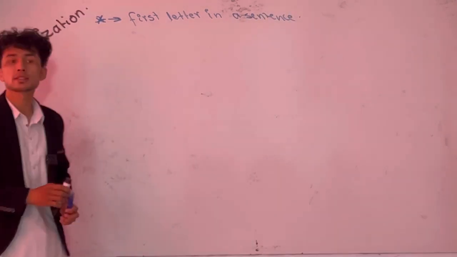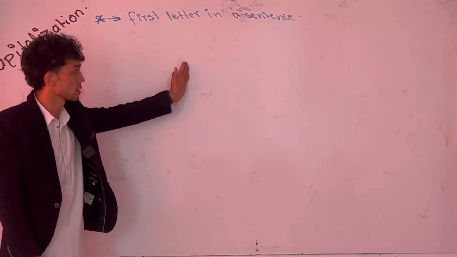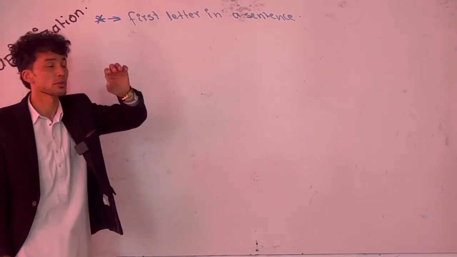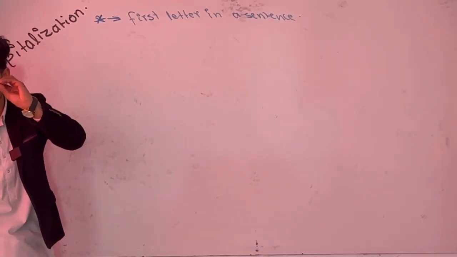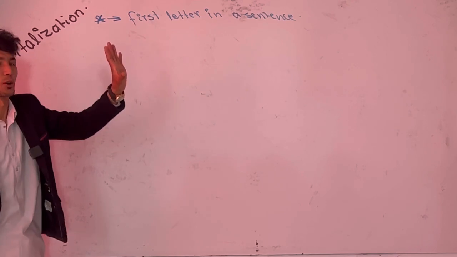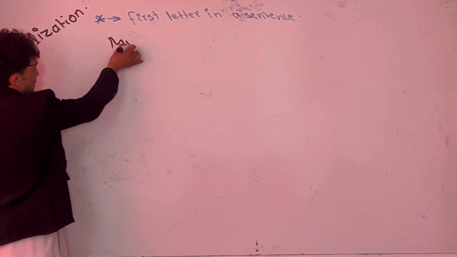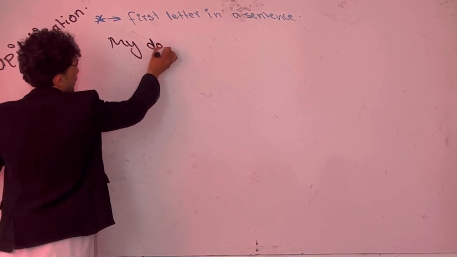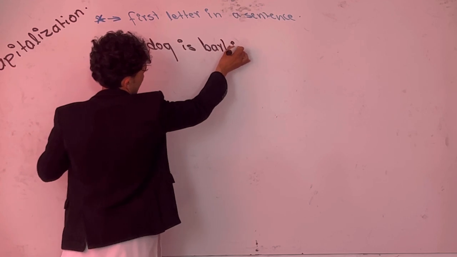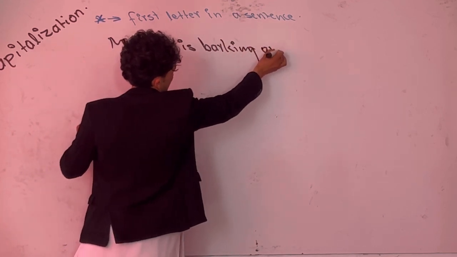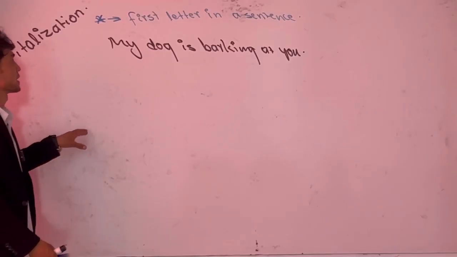Now, whatever the sentence is, whether it is at the very beginning of the line, in the middle of the line, or at the end of the line, you are supposed to capitalize the first letter of it, or else that is counted as wrong, a mistake. You got it? For example, somebody says, hey, my dog is barking at you. Now look at this sentence from the beginning to the end.